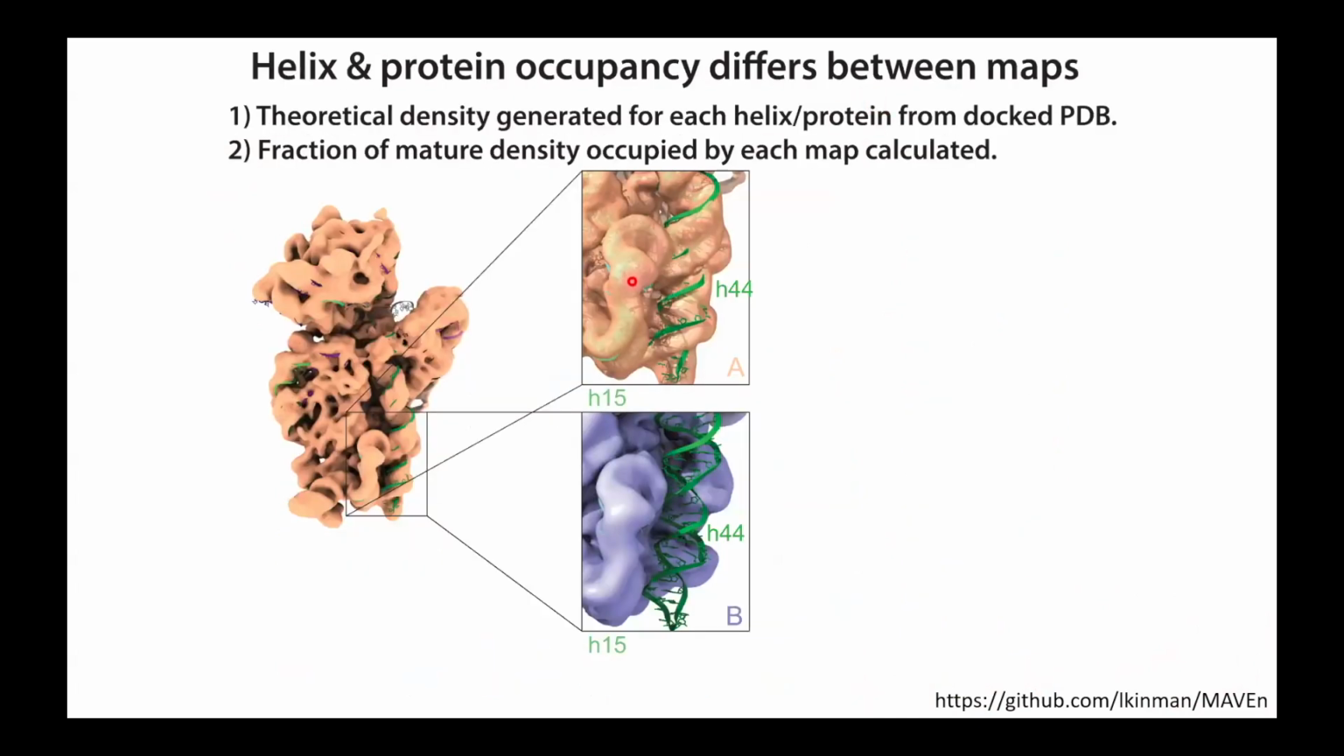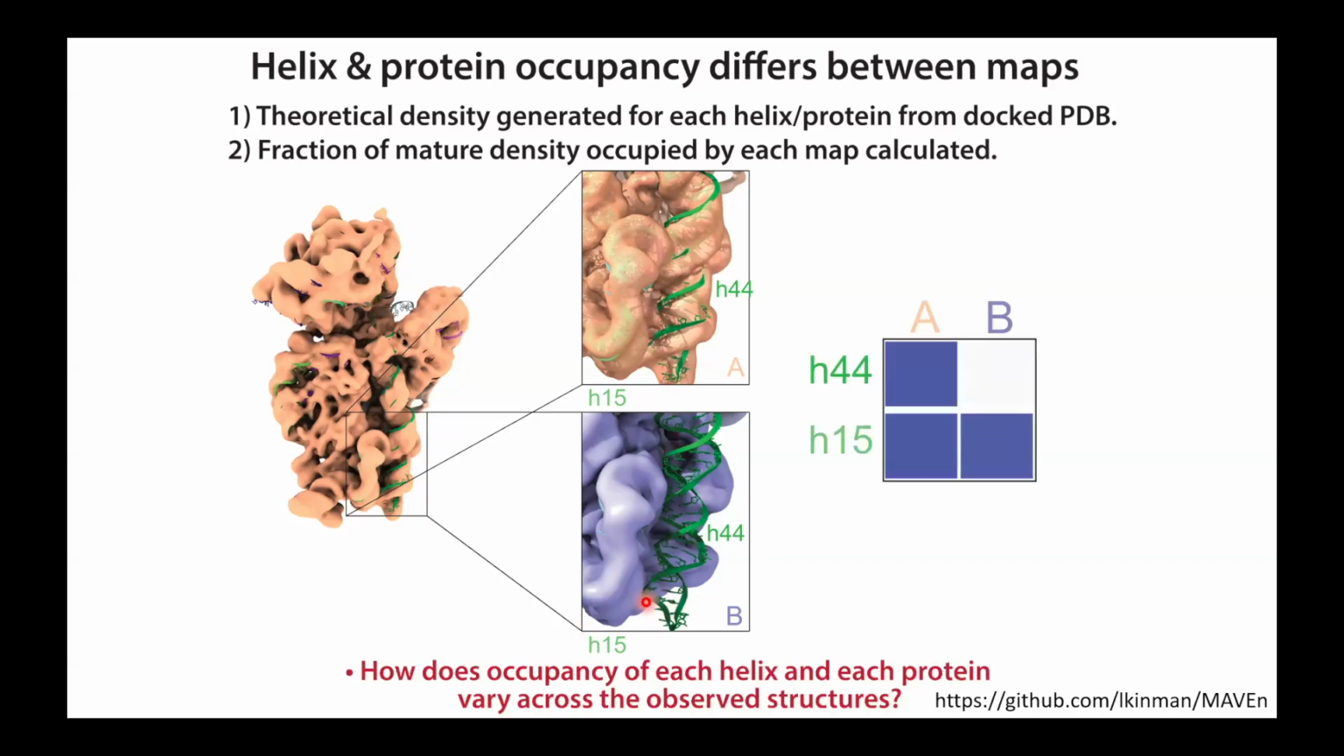Visually, this is how it works. Here I'm just showing two different density maps from this KSGA treated sample. And here we'll focus on helix 15 and helix 44. You can see that they're both present in one map, and only helix 15 is present in the other map.